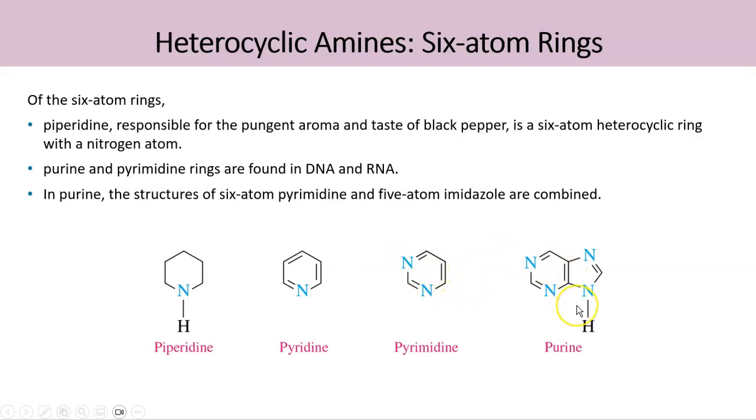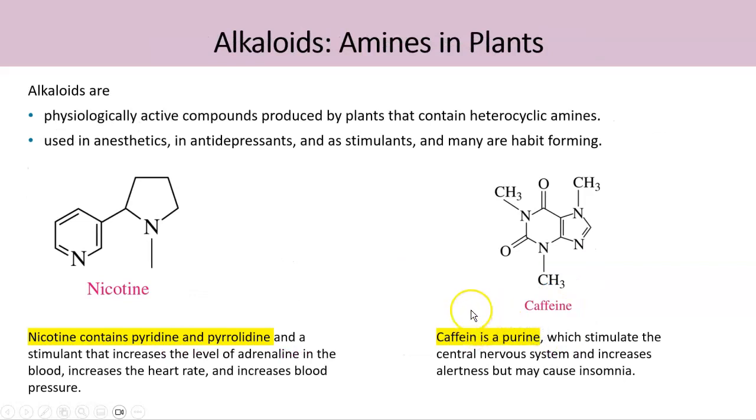The fourth structure is called purine. Purine has 2 cyclic structures, and pyrimidine and purines are contained in nucleotides. In DNAs and RNAs, these are the heterocyclic amines that are present as the nitrogenous base, one of the components in the nucleotides. So all of these are heterocyclic amines, and we will see where we can find these heterocyclic amines.